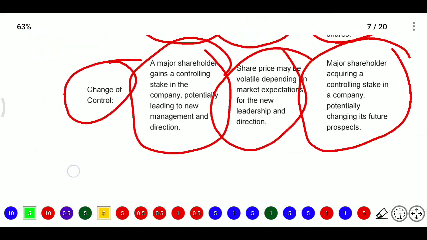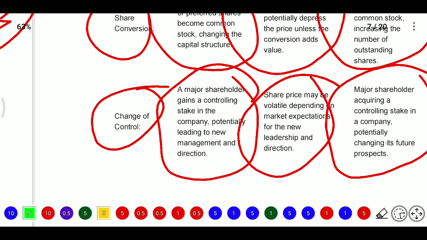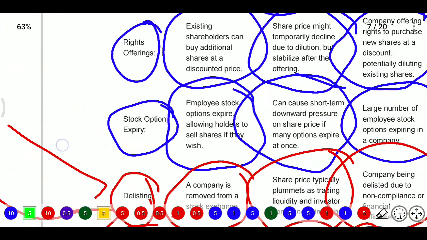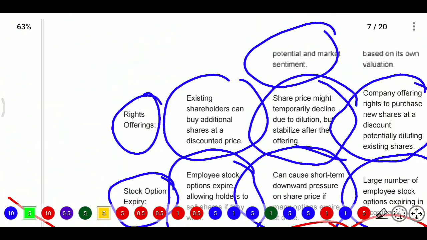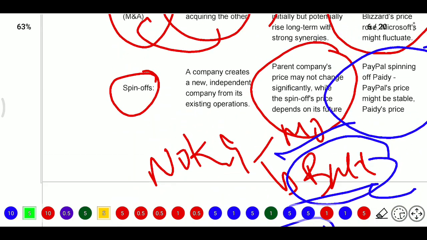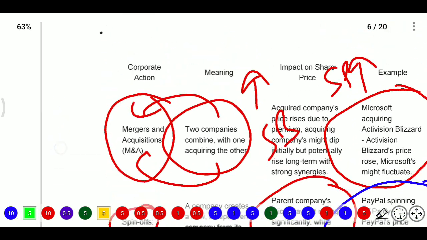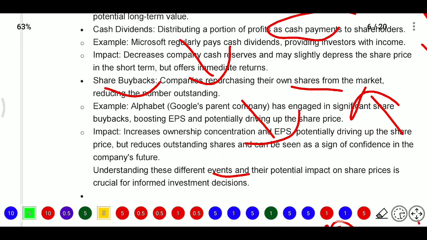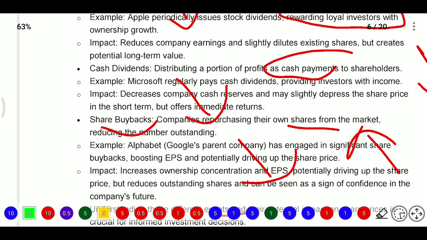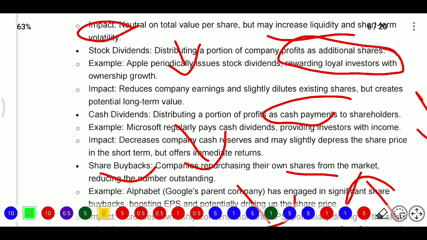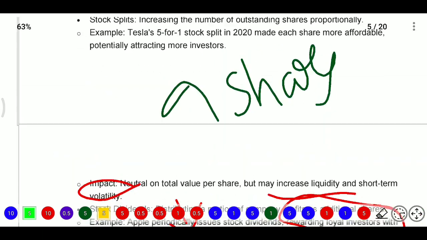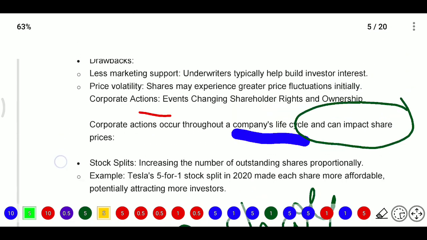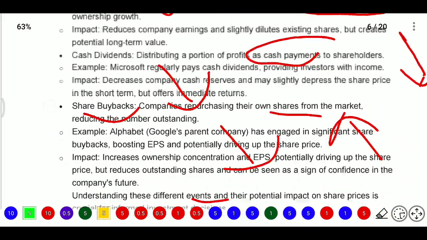Here all the corporate actions: change of control is a corporate action. Share conversion is a corporate action. Delisting is a corporate action. Stock option expiry is a corporate action. Rights offering, corporate action. Spin-off, corporate action. Mergers and acquisitions are also corporate actions. Share buyback is also a corporate action. Dividends, that is stock dividend and cash dividend, are also corporate actions. And stock split is also a corporate action. So these are all corporate actions.